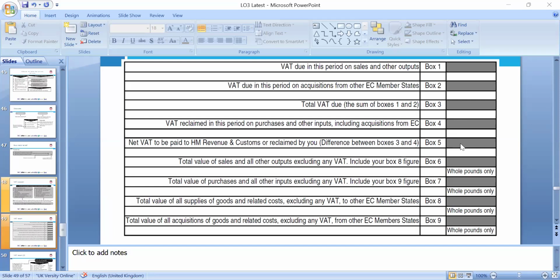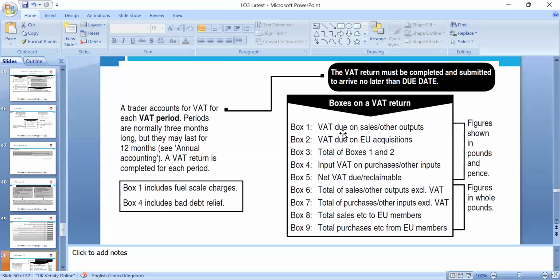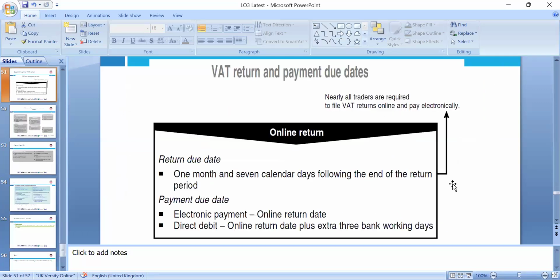And then we can look at the VAT and other output, excluding any VAT, including the box figures 8. We have to look at the sales; we have to find the VAT there. So please, these boxes need to be filled accordingly, which we will go through in a few questions. So please, box 1 is the value of the sales and goods. You will see box 2, box 3. So all need to be filled accordingly when we submit the tax return.